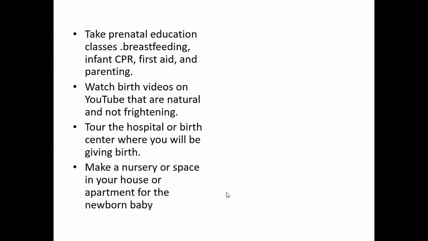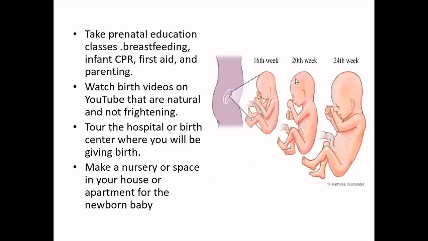Make a nursery or a space in your house or apartment for the newborn baby. So start preparing your house to welcome the baby. Most often, this needs to be started in the second trimester, because by the time you reach your third trimester, at times your body may not support you to do all these things. That's why it's always better practice to start these activities in advance rather than waiting until the last moment.